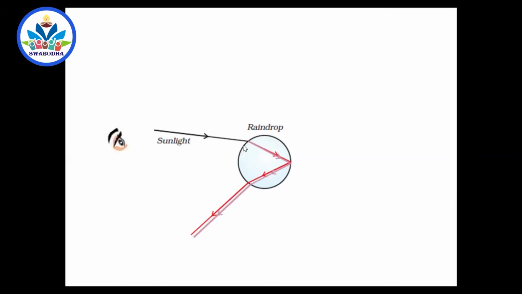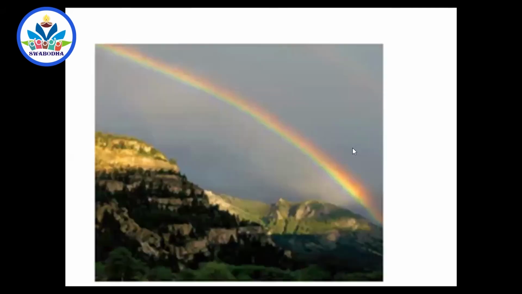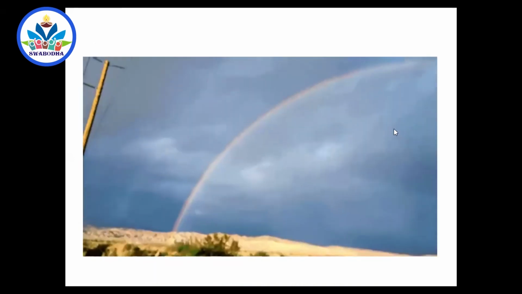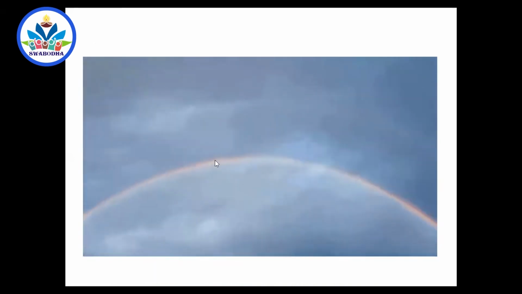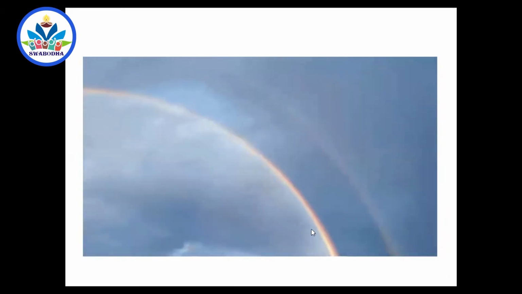So the necessary thing for the rainbow is raindrops. It should be raining in front of you. Sun should be from your backside. Light coming from the sun should fall on the raindrops, and they get dispersed as well as totally internally reflected. And you can see the spectrum. Of course, I have to place the eye here. That spectrum will be seen here. I have to change the position of the eye to this position. Here you will see the rainbow. So you can see the rainbow like this. Bending is less for red and more for violet and blue.